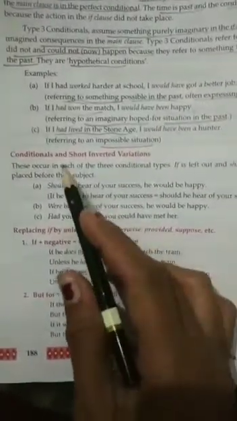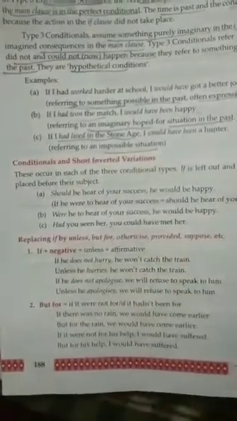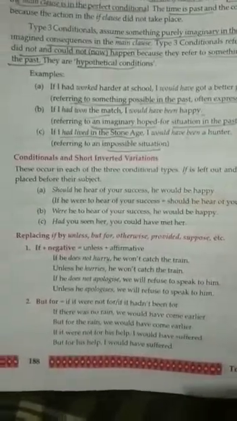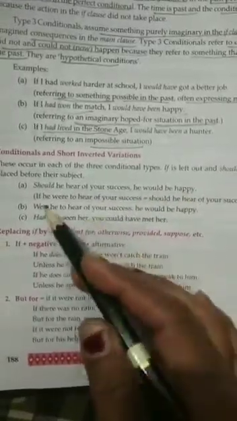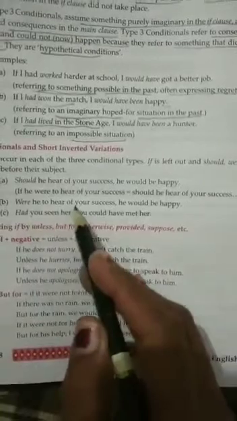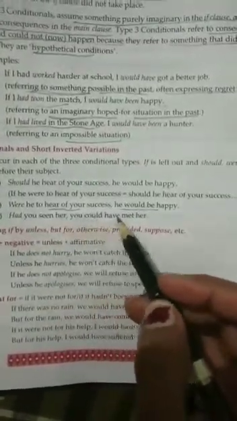Okay. So conditions and short inverted variations. There are 3 conditional types basically. First is: should he hear of your success, he would be happy. That is, if he were to hear of your success, should he hear of your success. In this way you can make: were he to hear of your success, he would be happy. And the last variation we are making: had you seen her, you could have met her. Okay.